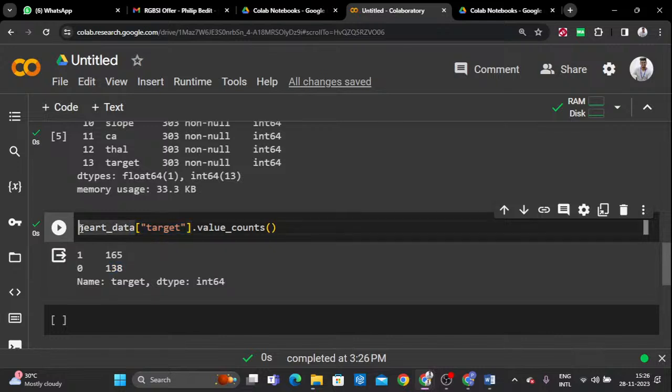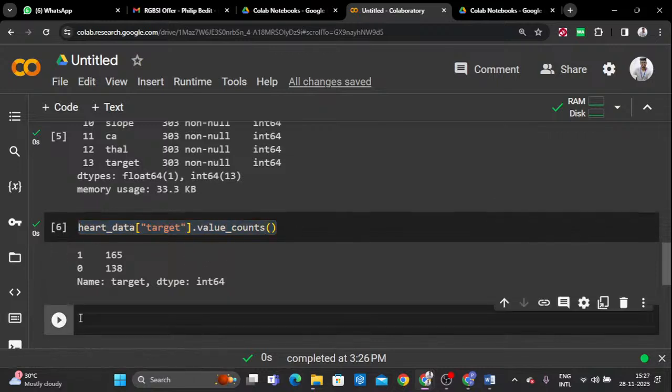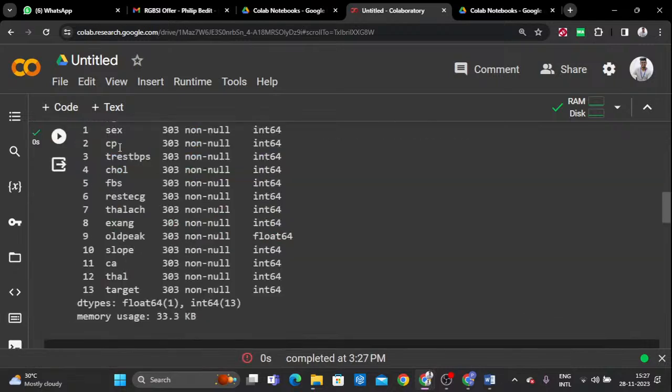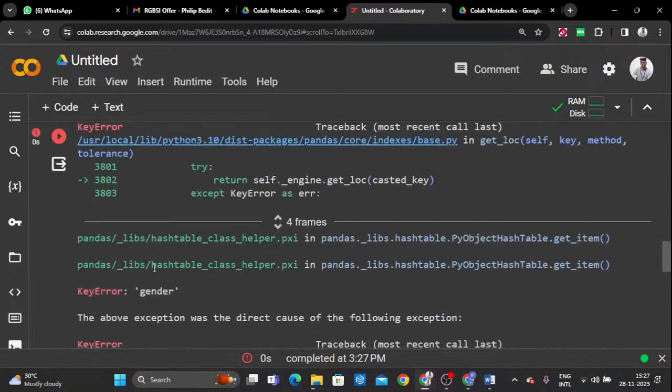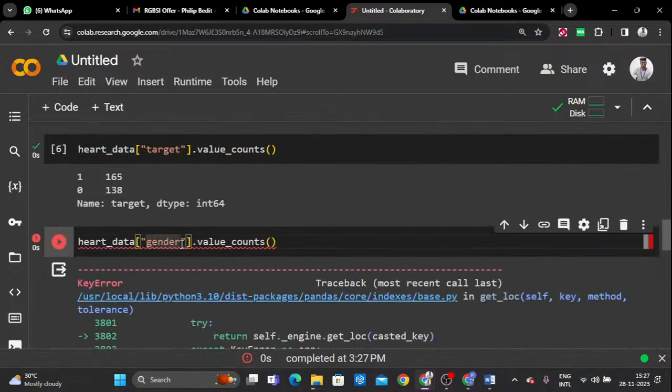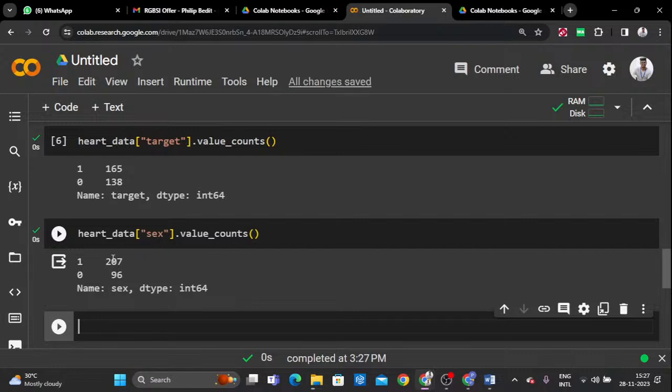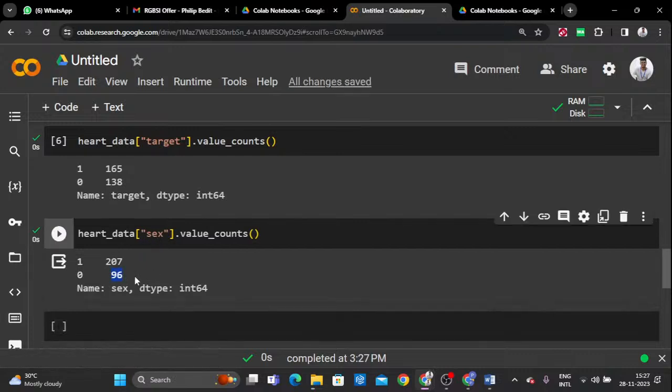For this, I'm going to use the same methodology and replace the column name only. So here the gender column, and you can see the output of this particular gender. Maybe I made a mistake, sorry, it is sex. So here I have to mention that to display the count of male and female. This is called exploring your data without a visualization. Here you can see 96 female and 207 is the male count.